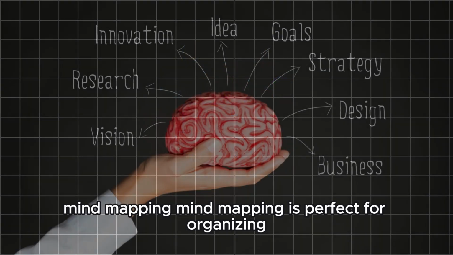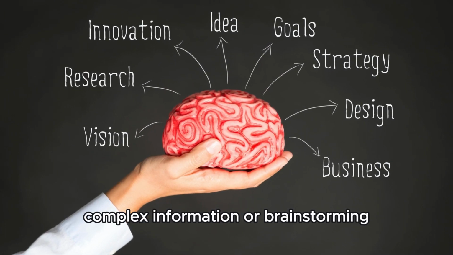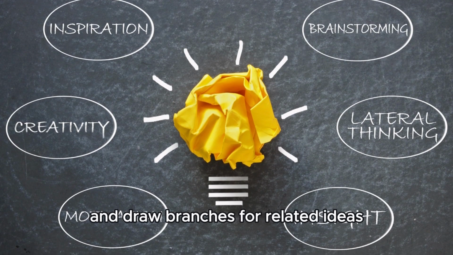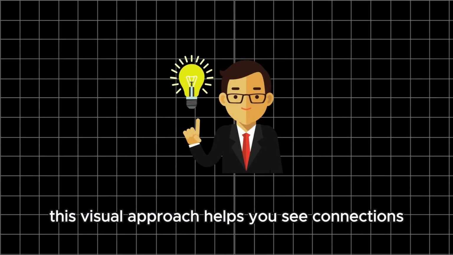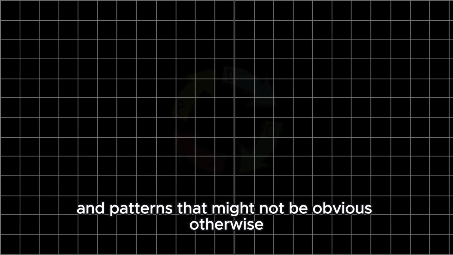Mind mapping. Mind mapping is perfect for organizing complex information or brainstorming creatively. Write your central problem in the middle of a page and draw branches for related ideas, solutions, or challenges. This visual approach helps you see connections and patterns that might not be obvious otherwise.